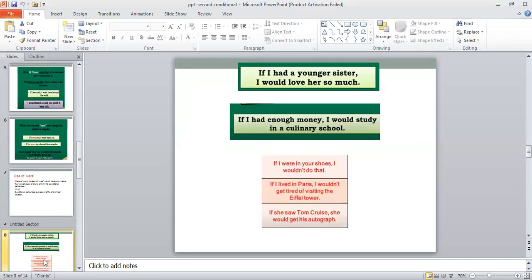Now you can see these examples. If I had a younger sister, I would love her so much. In all these examples, one thing is common, because these are all the examples of second conditional sentences, that in the case of if clause, we have used past tense, and in the case of result clause, we have used would, might, or could with the first form of the verb.